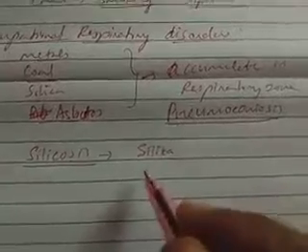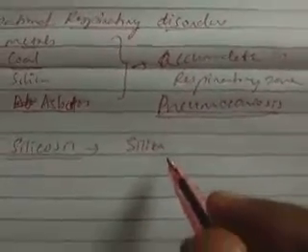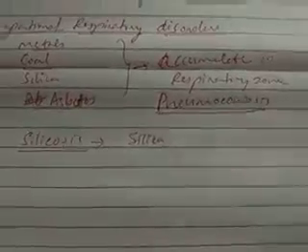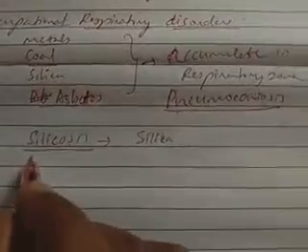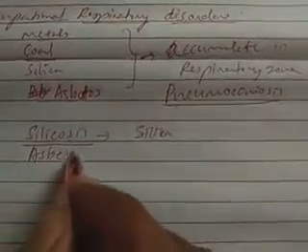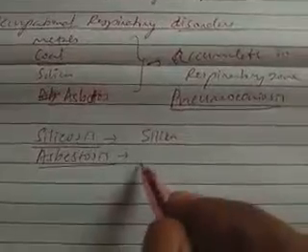Next, when we breathe asbestos continuously, that is called asbestosis.